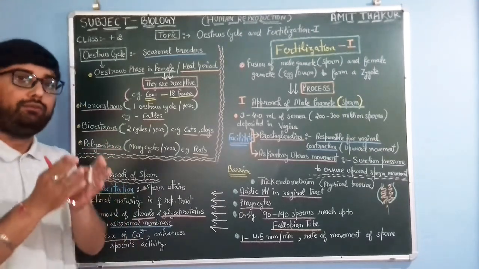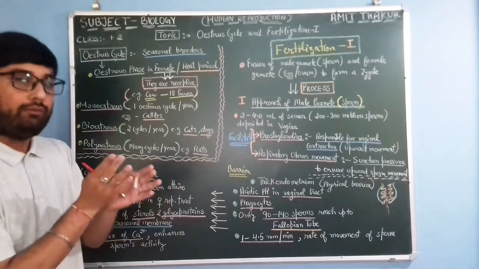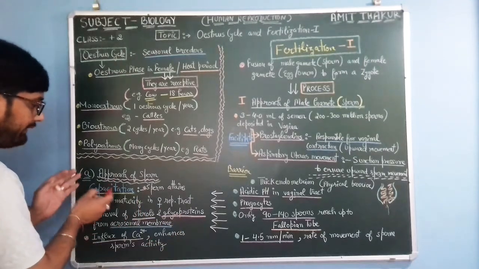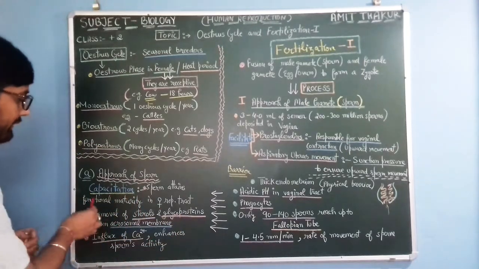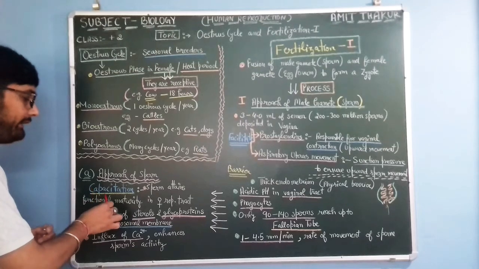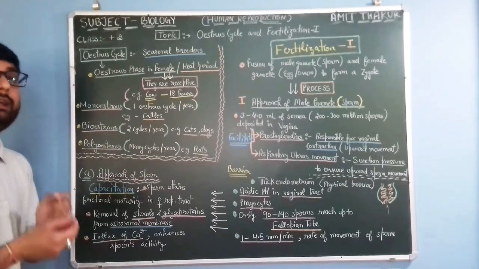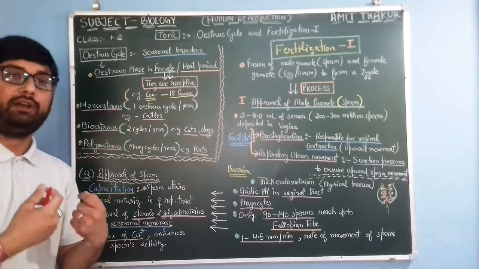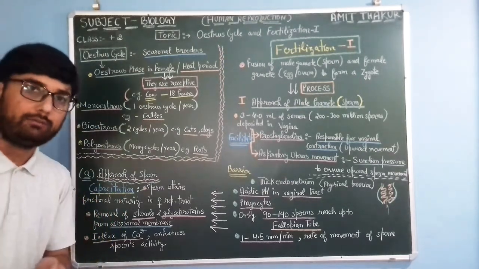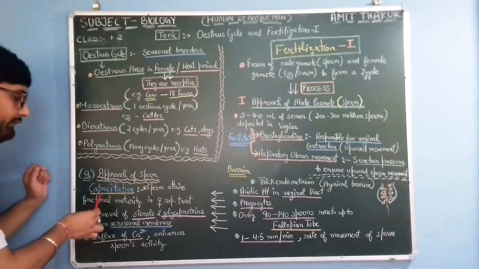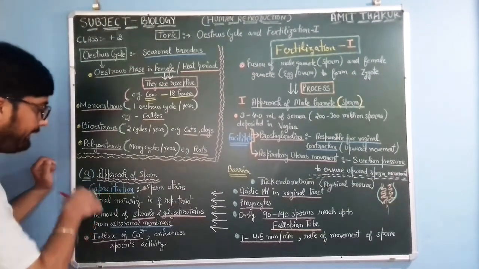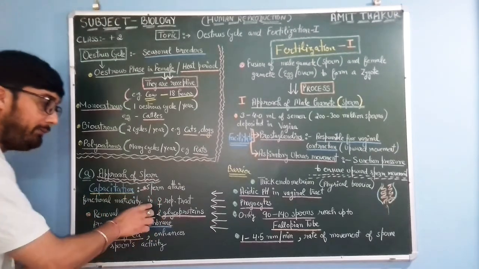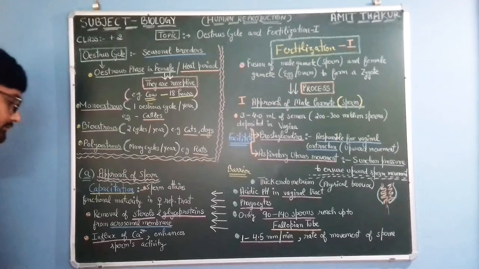This is known as capacitation, meaning capacity, the functional maturity of the sperm. The sperm attains functional maturity in the female reproductive tract.